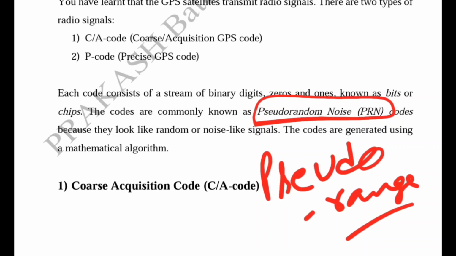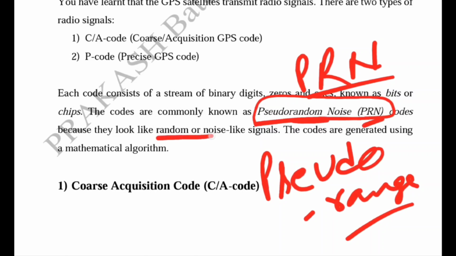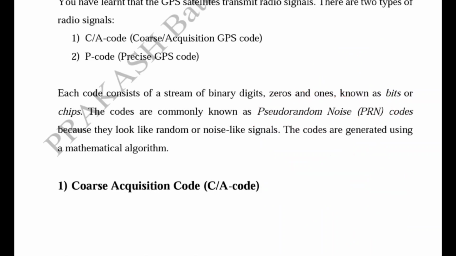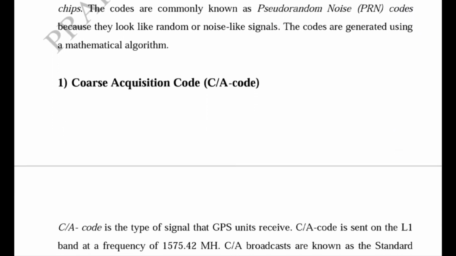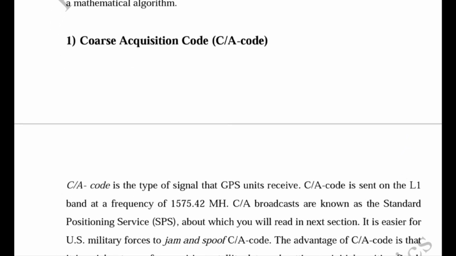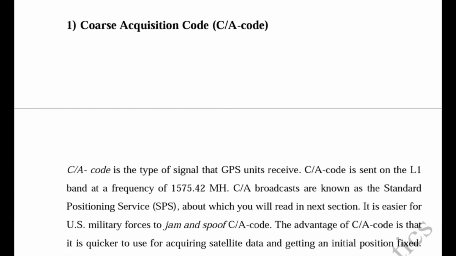These codes are commonly known as the PRN, pseudo random noise. This concept is very important, because pseudo random noise may look like random or noise-like signals. So these codes are generally developed by a mathematical algorithm. Now we will study the two different types of codes. First one is the C/A code.